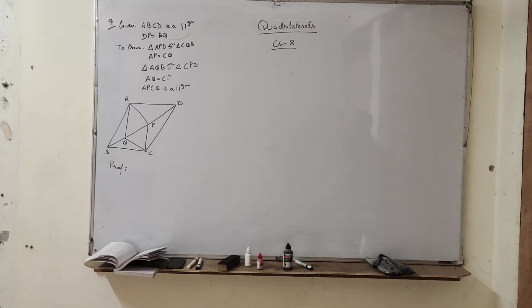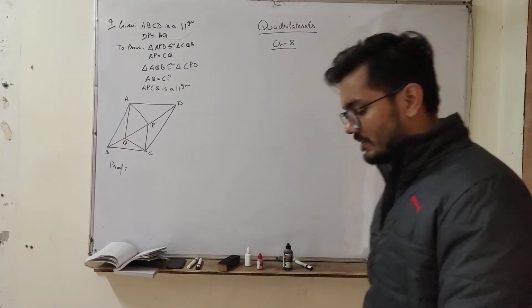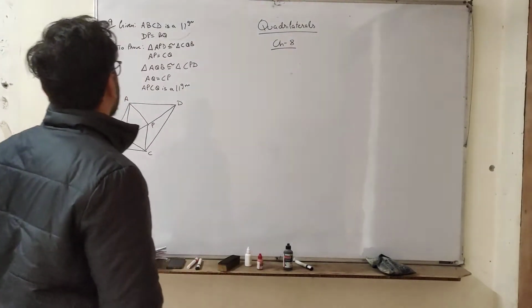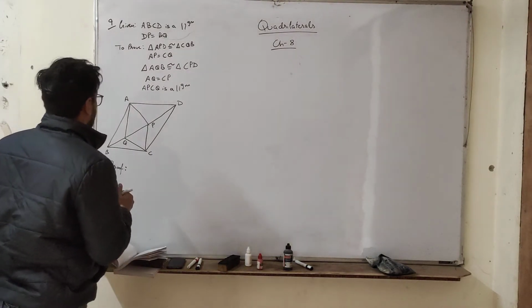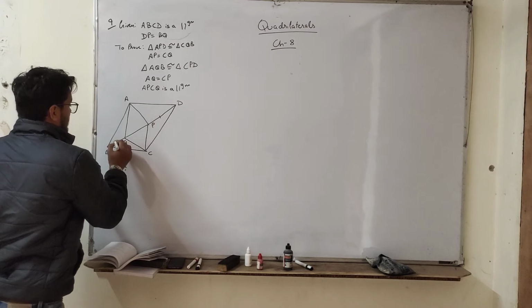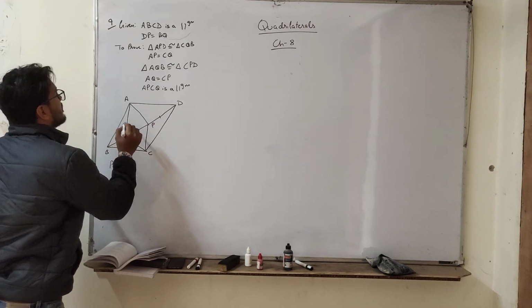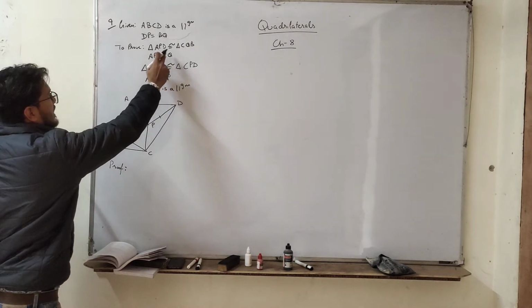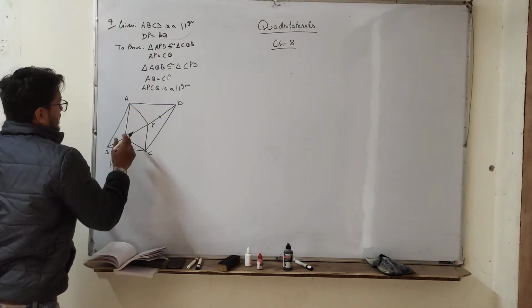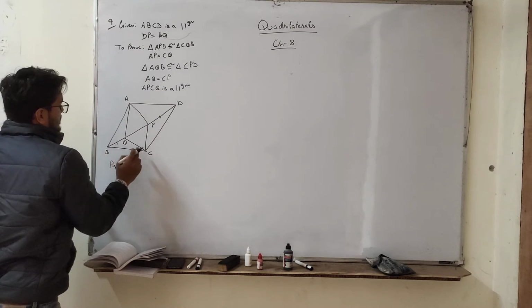Now next is question number 9. In question number 9 it is given that ABCD is a parallelogram. DP is equal to CQ. DP this side is equal to BQ this side. We have to show that first part, triangle APD is congruent to triangle CQB.